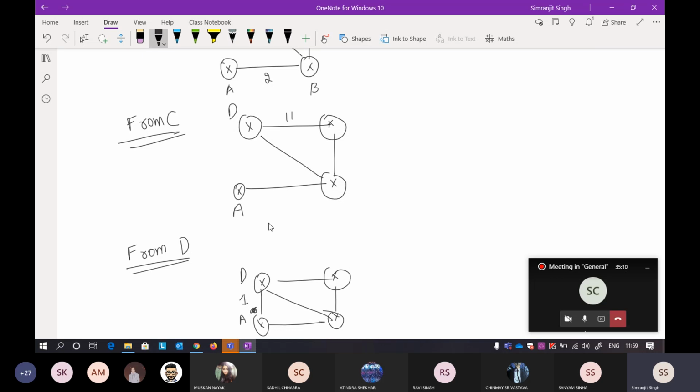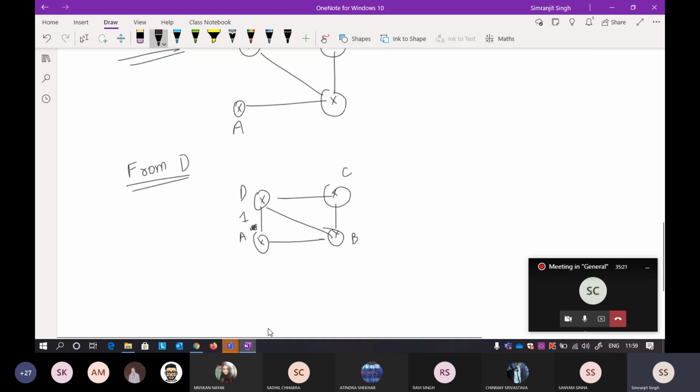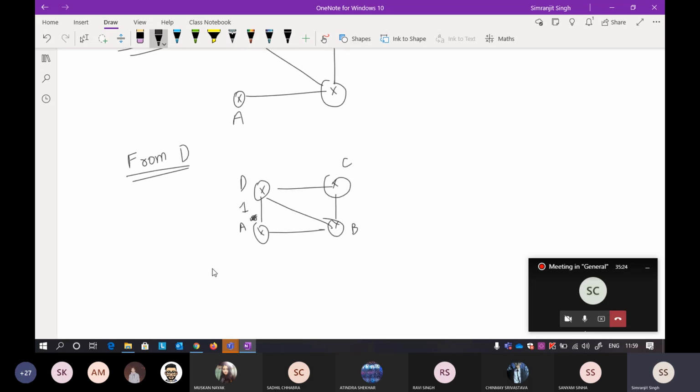So at A, now you have the whole information: A to B, B to C, C to D, all the paths. So A does not have only the local information, it has the whole information about the internet. Now when you have the whole information at A, you can simply apply a single source shortest path algorithm. You may have studied this algorithm, the best one because it has the least complexity and time, that is Dijkstra's algorithm.